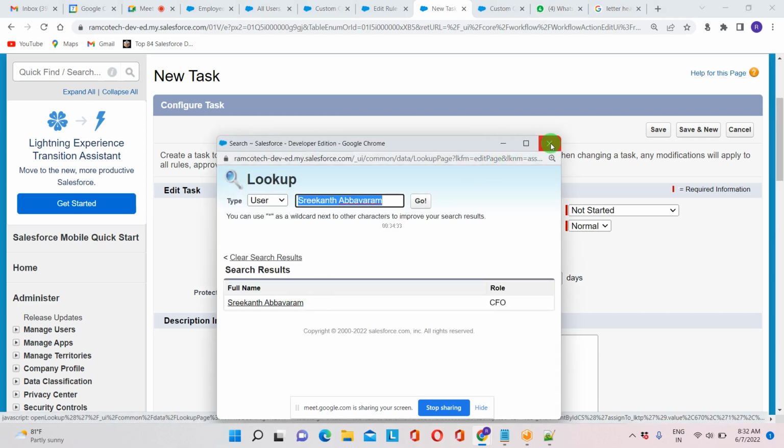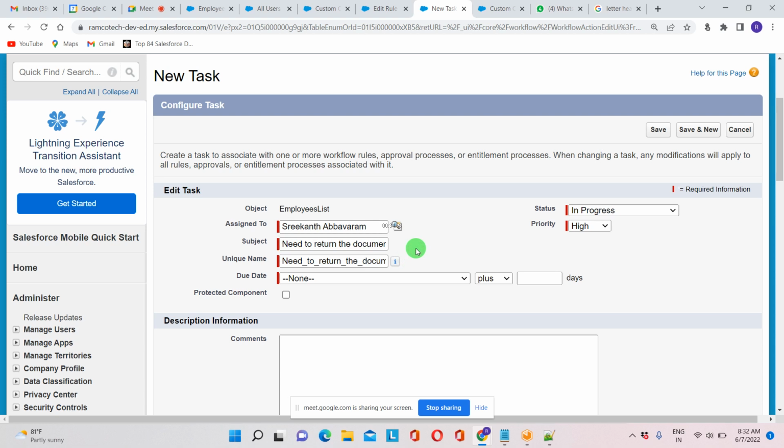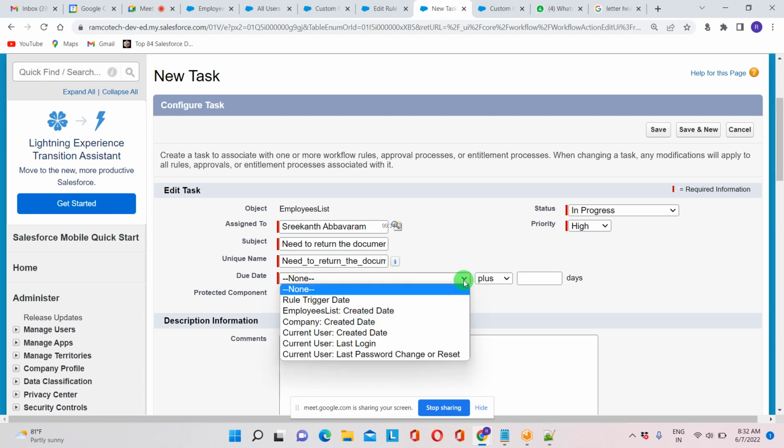And status, in progress. Priority, I gave high. Subject, need to return the documents. And due date, we'll be having two types of task, either immediate actions or later.